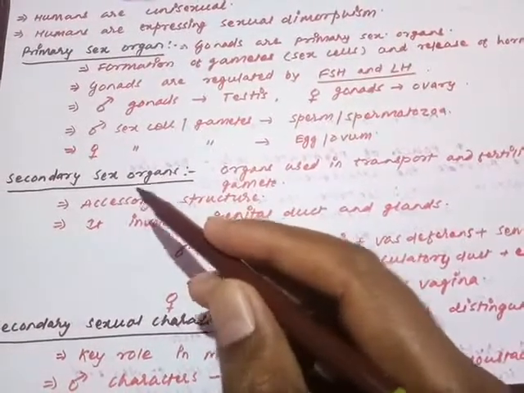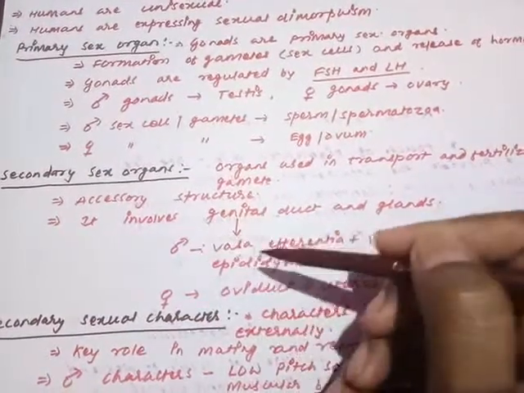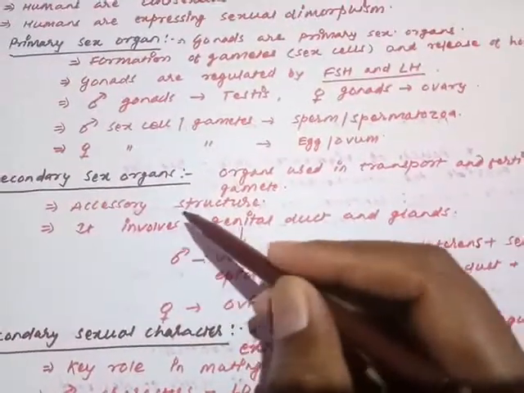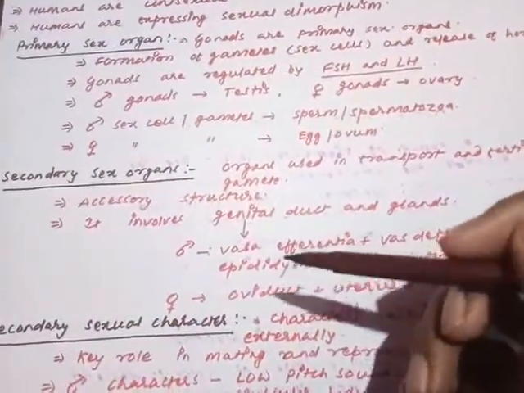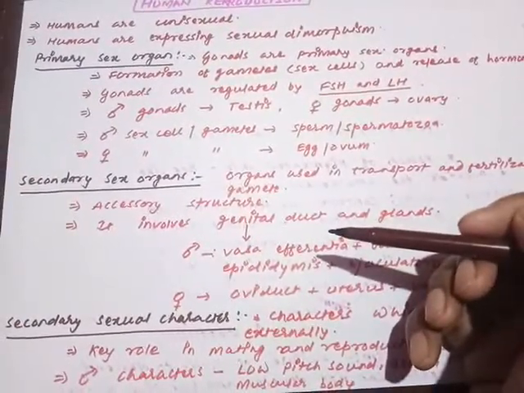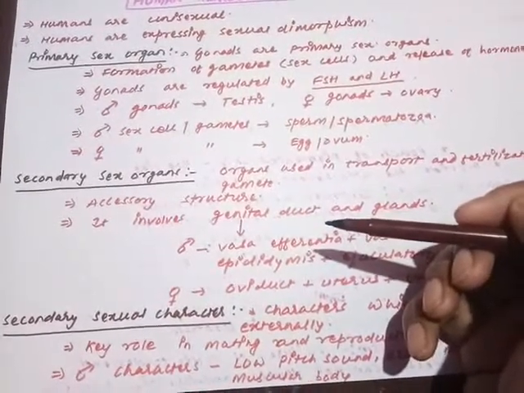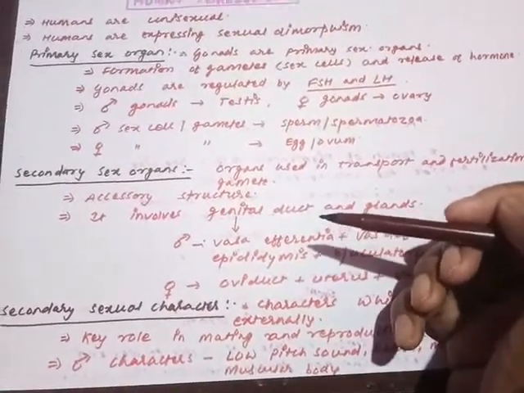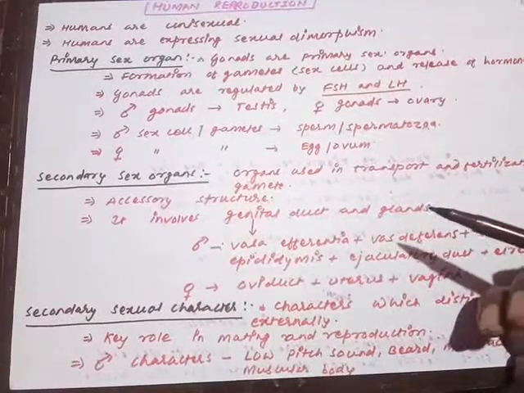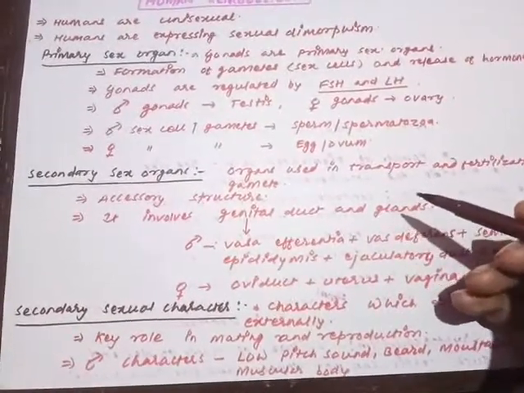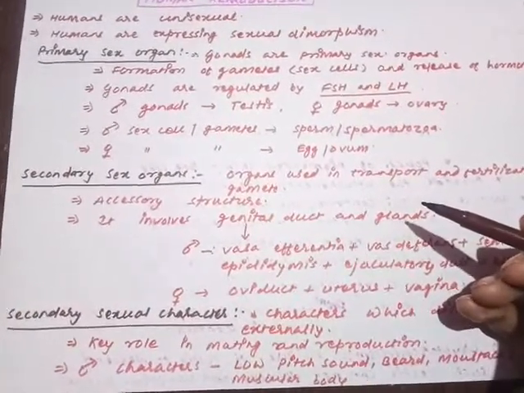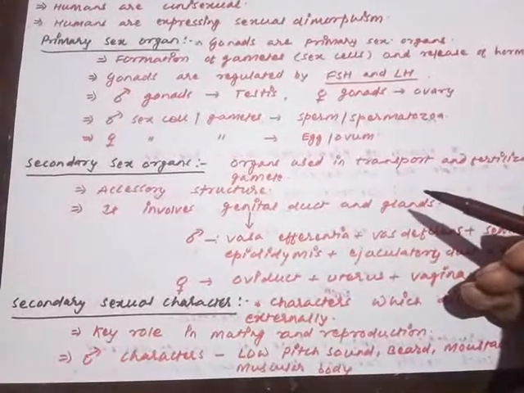Secondary sex organ means what? These are the structures which are assisting the function of the primary gonads or primary sex organs. That is why they are called accessory structures. So the question arises, how are these structures going to assist the process of reproduction, the function of the primary gonads? These structures are useful for the transportation, conveyance and providing the site for the fusion of male and female gametes. Are you getting my point?